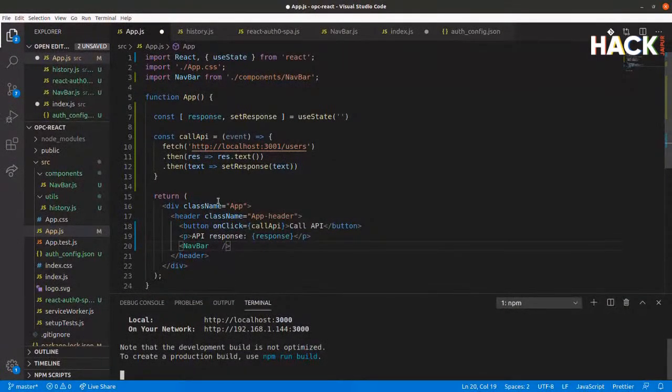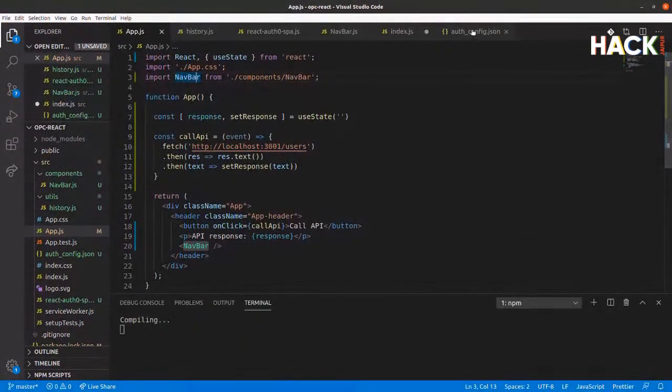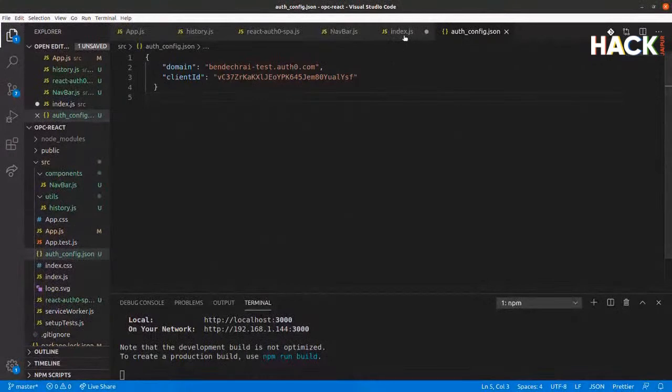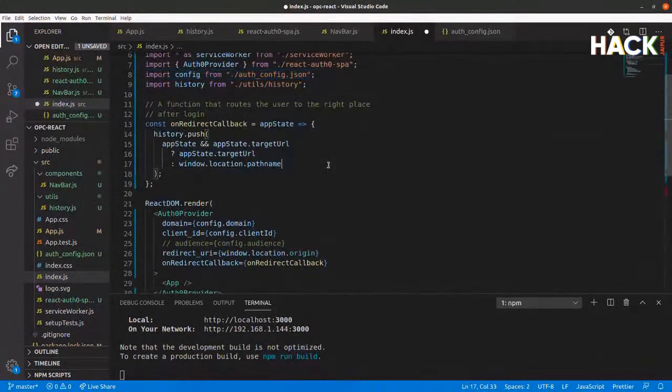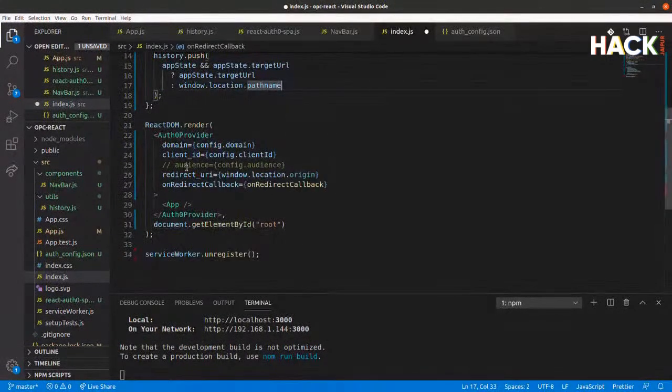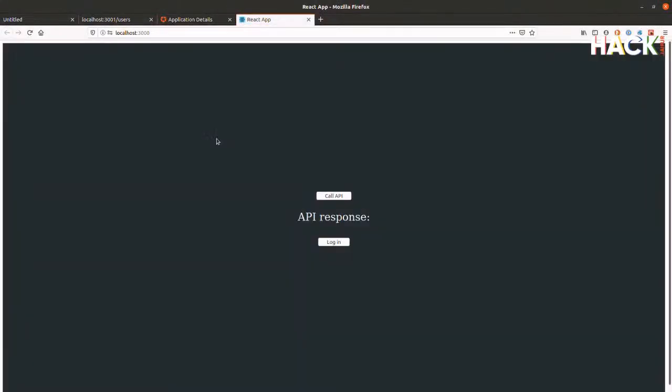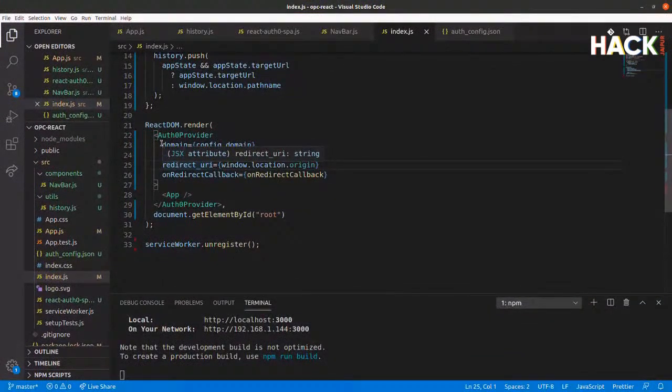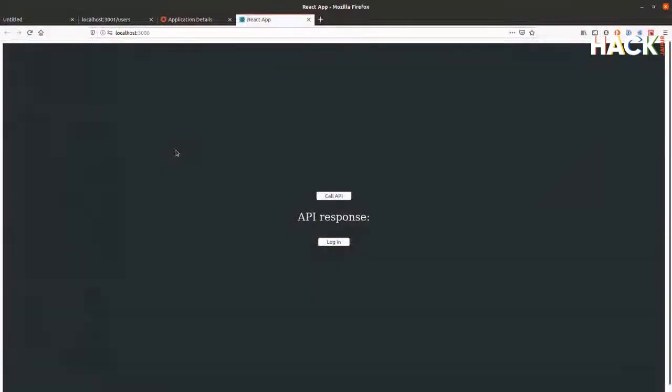Right, let me have a look and see what's going on. So we've got our navbar, which is pulled in from here. Got our Auth0 config. That looks fine. I reckon maybe that's breaking it. Let's see if that's it. Yeah, it is. So you obviously can't put a slash something in there. If you think about it, this here is like an HTML tag. That's ridiculous, Ben. Okay, well, I'm glad I found that one quickly.